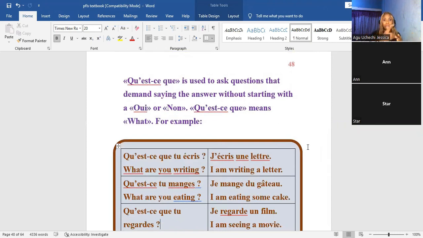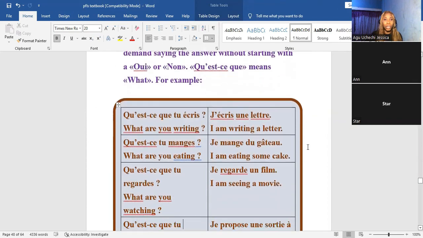So for example, qu'est-ce que tu écris? What are you writing? J'écris une lettre. Here, you're not expecting the person to answer, yes, I am writing.